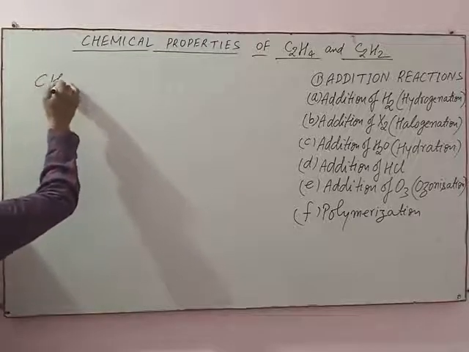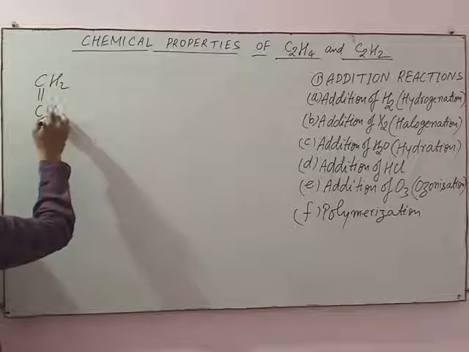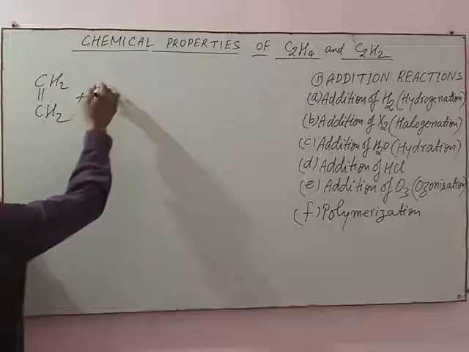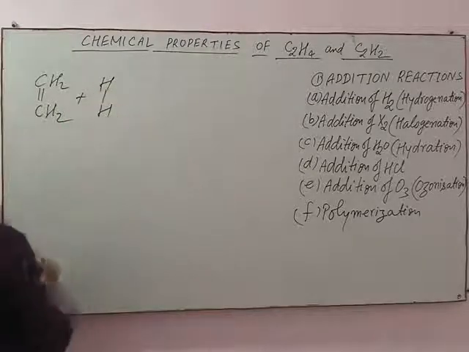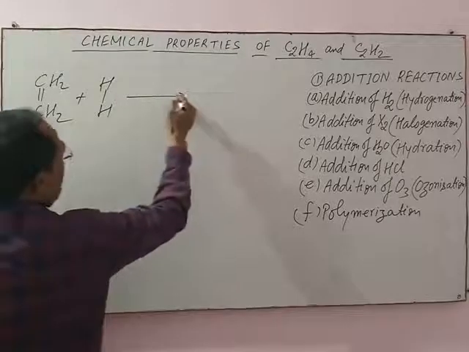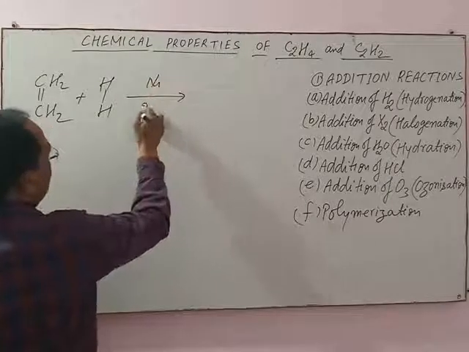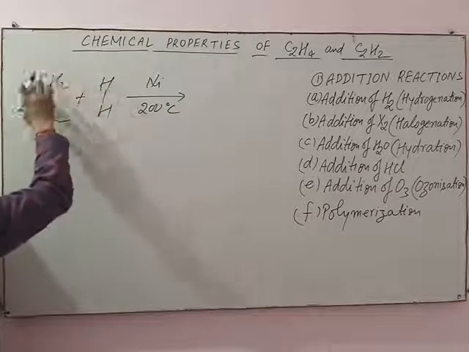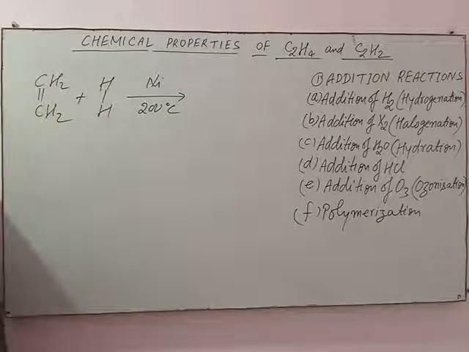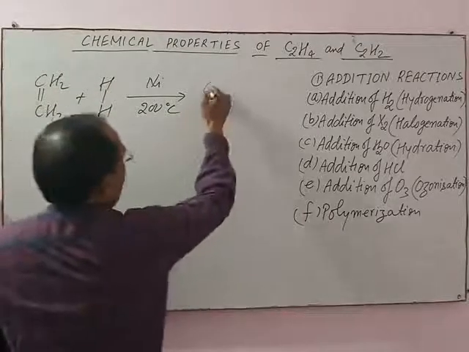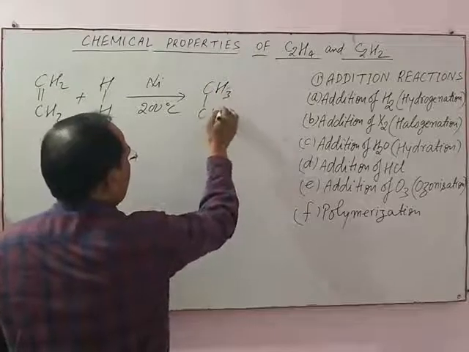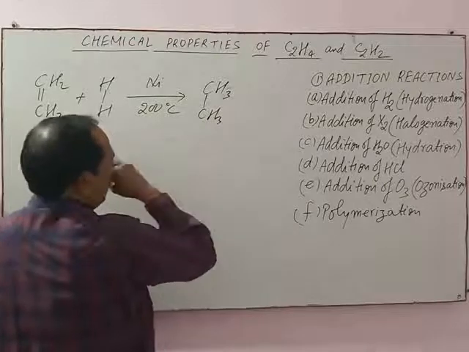In ethene there is one double bond between carbons, and H2 in presence of nickel at 200 degrees Celsius. One hydrogen with one carbon and one hydrogen with the other carbon is added to give ethane, CH3-CH3.